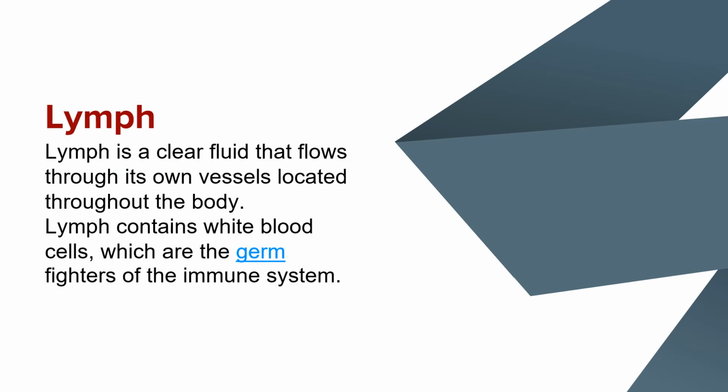If you compare blood and lymph, lymph is a colorless, very clear fluid that flows through its own vessels located throughout the body. Lymph doesn't contain RBCs, it contains WBCs. So the main function is to provide immunity to our body. Whenever any germs enter, it fights them and throws them away.